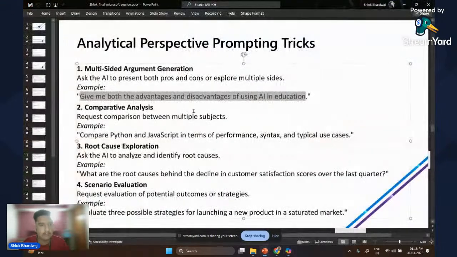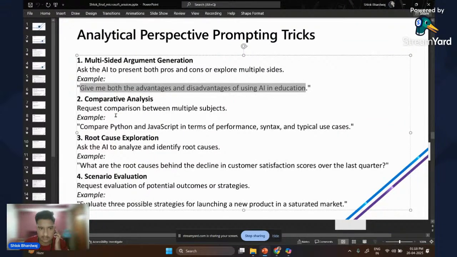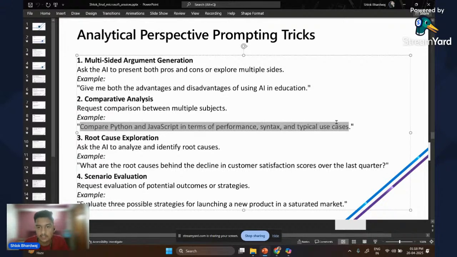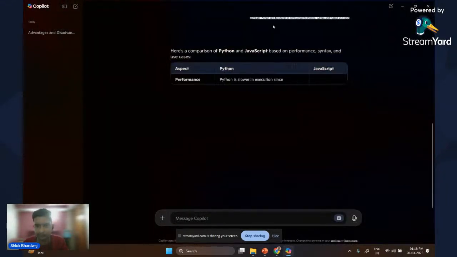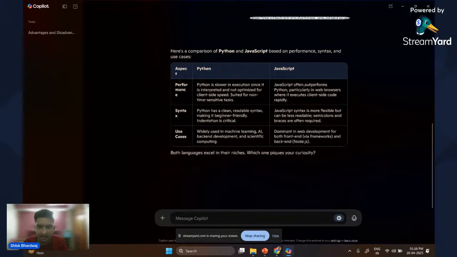Moving forward, the comparative analysis requests a comparison between multiple subjects on the same points, like the use cases, which we'll be discussing further. For example, I have a prompt in here: compare Python and JavaScript in terms of performance, syntax, and typical use cases. So let's try this and look at the output. You can see it gave us the answer properly in the form of a table, with Python, JavaScript, and the three factors on which we wanted the answer: the performance, the syntax, and the use cases. Python is slower, JavaScript often outperforms Python, etc.